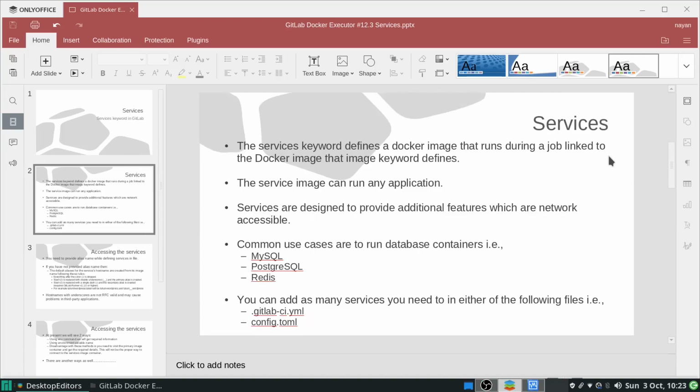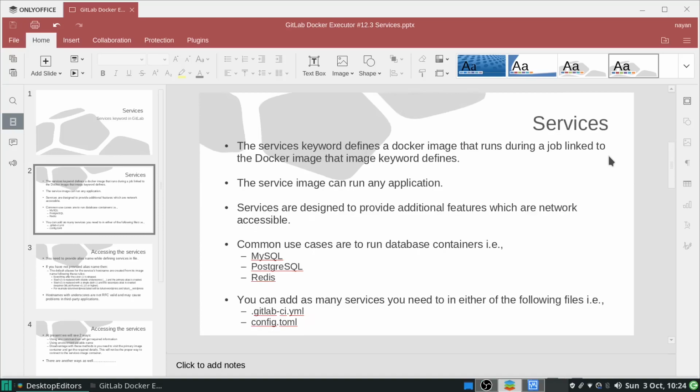So the services keyword defines a Docker image that runs during a job linked to the Docker image that the image keyword defines. So over here, we will define two images. One will be under the image keyword and another will be under the services keyword.